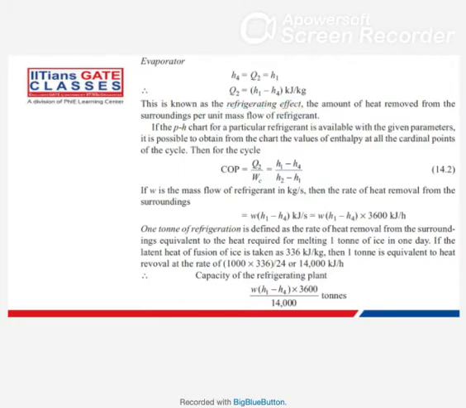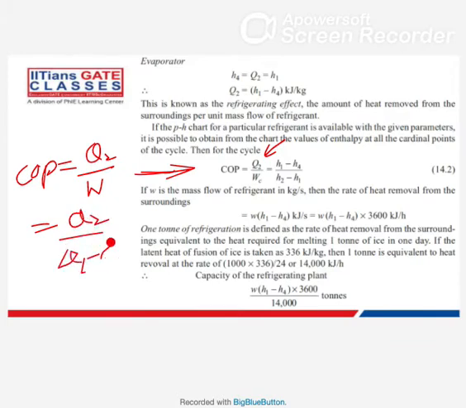Now again the COP. The COP, what you know is Q2 by WC. So till now you know the COP formula as Q2 divided by work input. And you knew Q2 by Q1 minus Q2 in your second chapter.